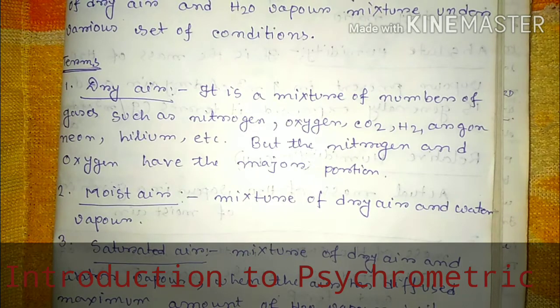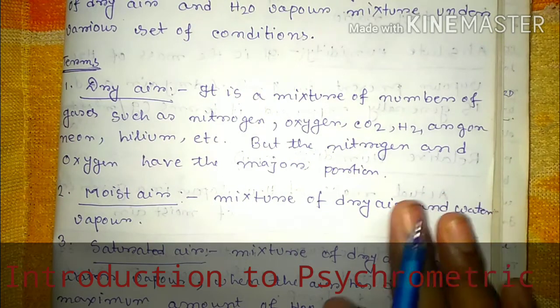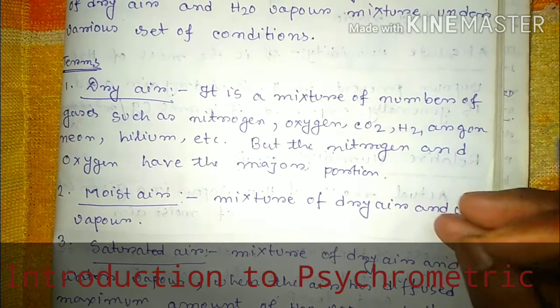Among all these gases, the maximum percentage is nitrogen, then oxygen. So dry air is a mixture of a number of gases. Because no moisture is present in that air, it is called dry air.